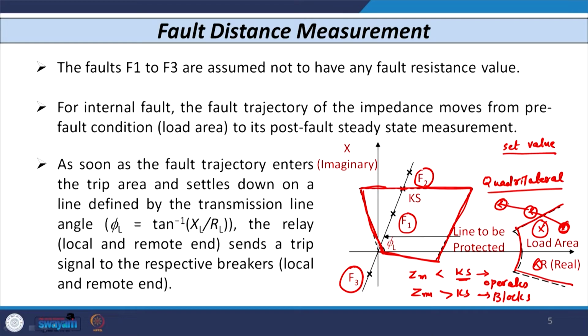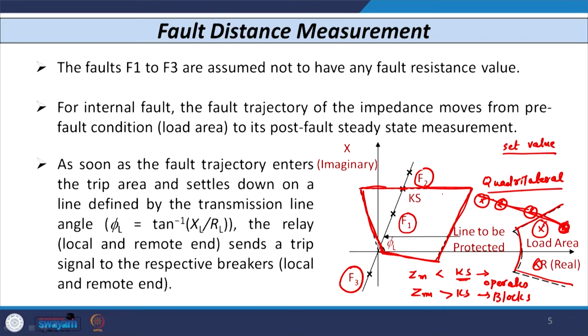So, as you increase the loading on the line, this point will shift from its original position. That is why you cannot overload the line beyond a certain limit, otherwise this point will enter this region and the relay may maloperate. So, this is a very important point.